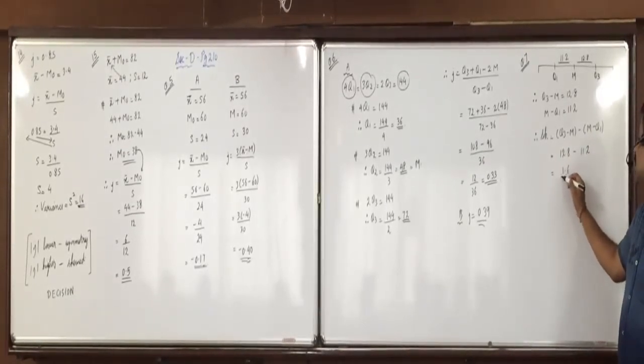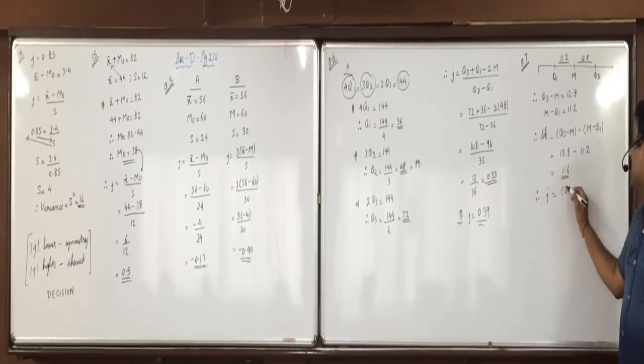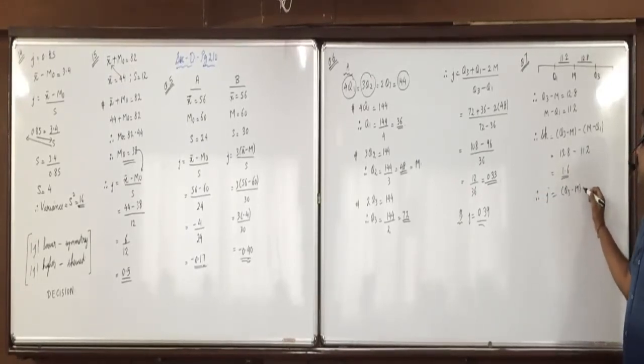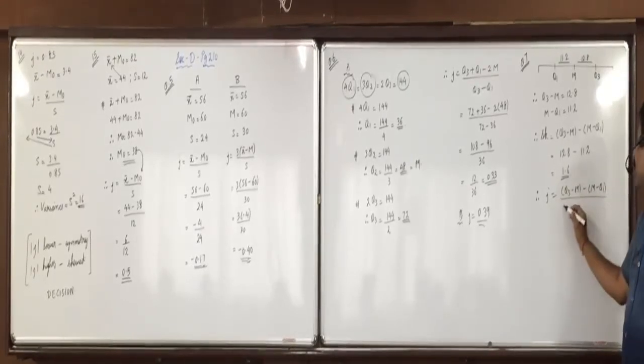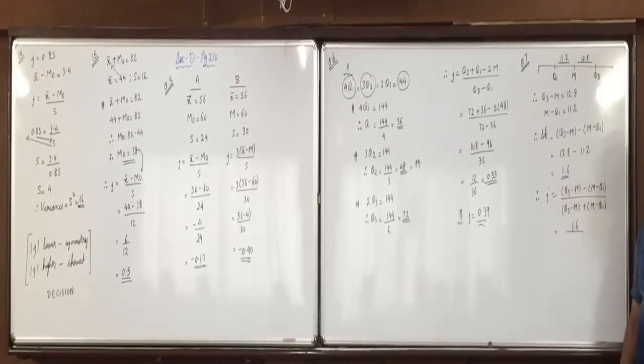So that is 1.6. Now J is equal to Q3 minus M minus M minus Q1 upon Q3 minus M plus M minus Q1. Numerator we can directly take 1.6.